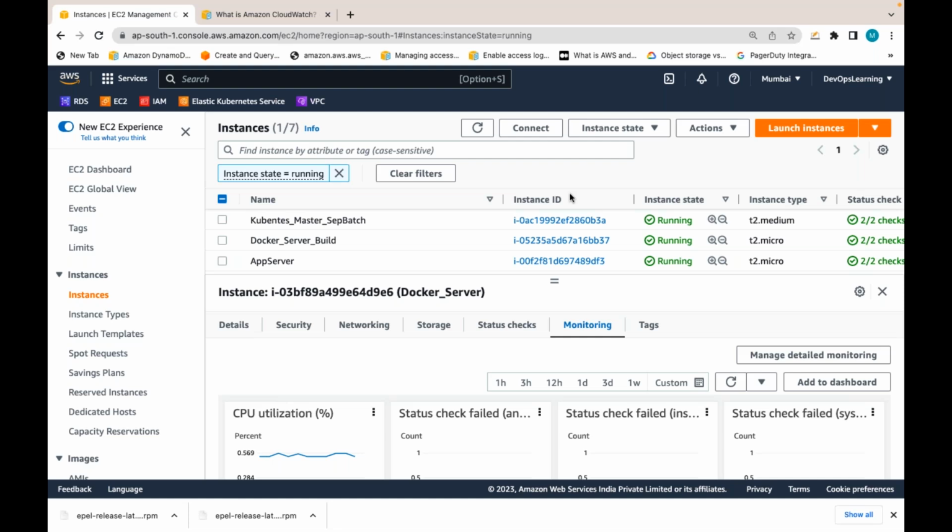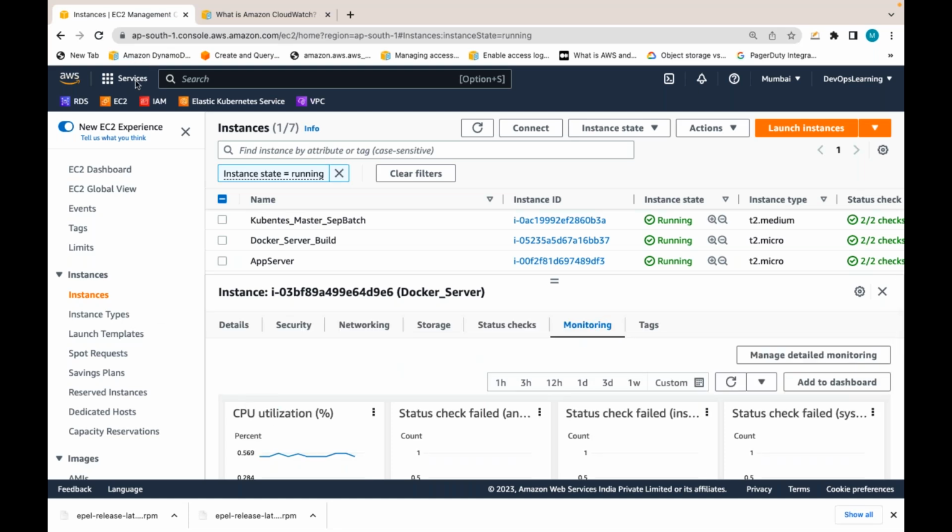And by default, there is only free monitoring. In the free monitoring for EC2, only 7 metrics are available at every 5-minute interval. Again, it is not going to gather at every 1 second or 10 seconds. And only a few metrics, like CPU utilization. This is available free of cost.